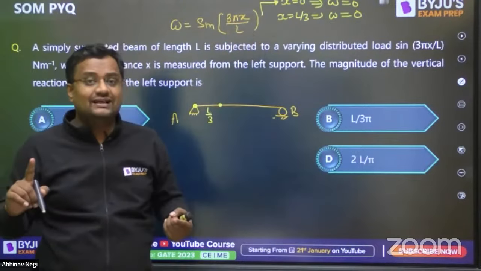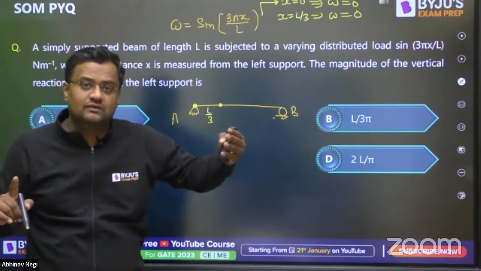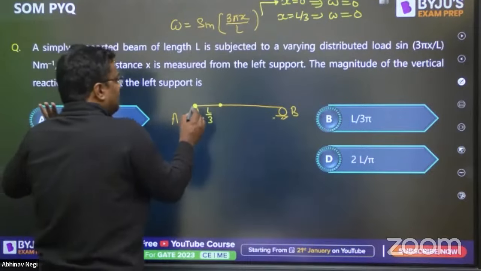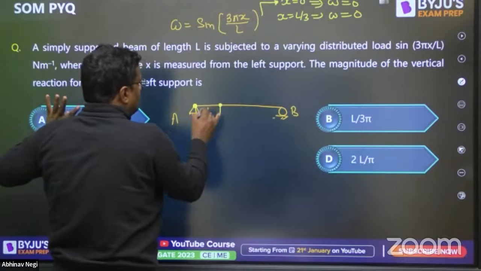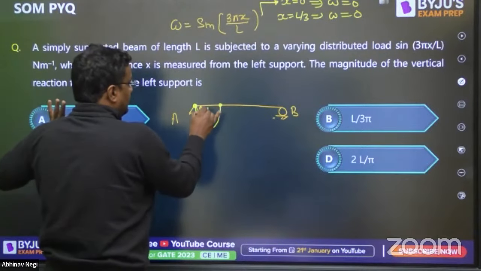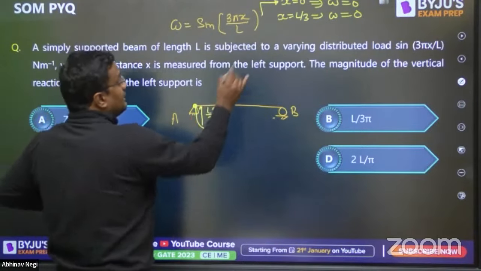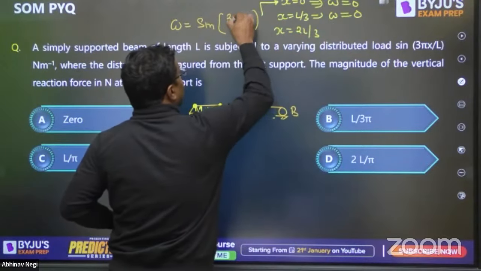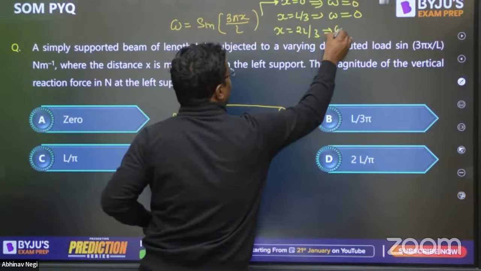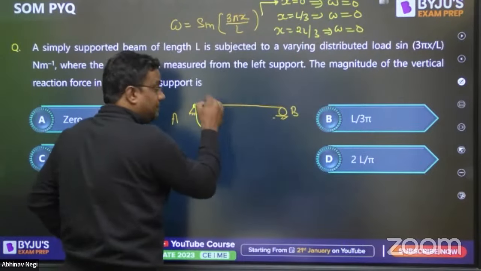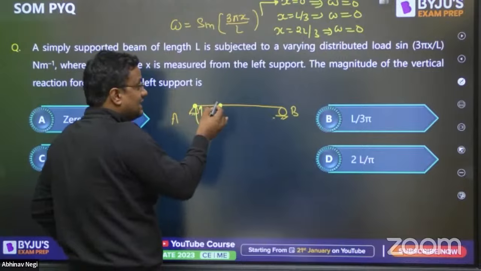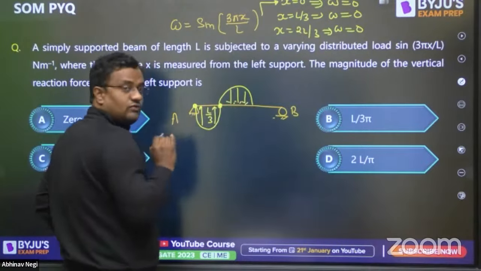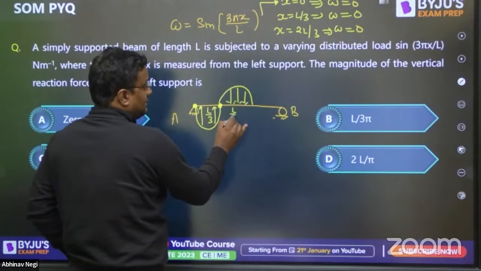Between 0 to 180, sin is positive. Sin 120, sin 130, sin 140, all are positives. So let me take positive as upward loading. You can take vice versa also. It will be like this, upward loading, because sin is positive. Then at x is equal to 2L by 3, it will become 2 pi. At 2 pi it is again 0. But from pi to 2 pi, sin is negative. Negative means downward loading. So it is again L by 3 here, further 2L by 3.